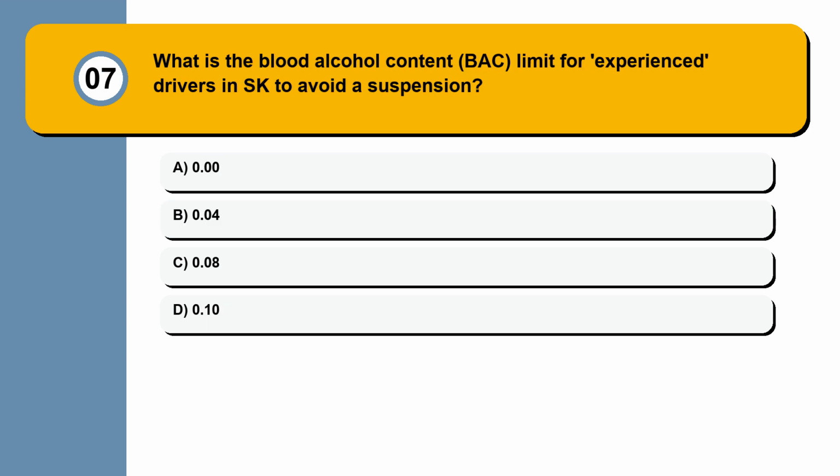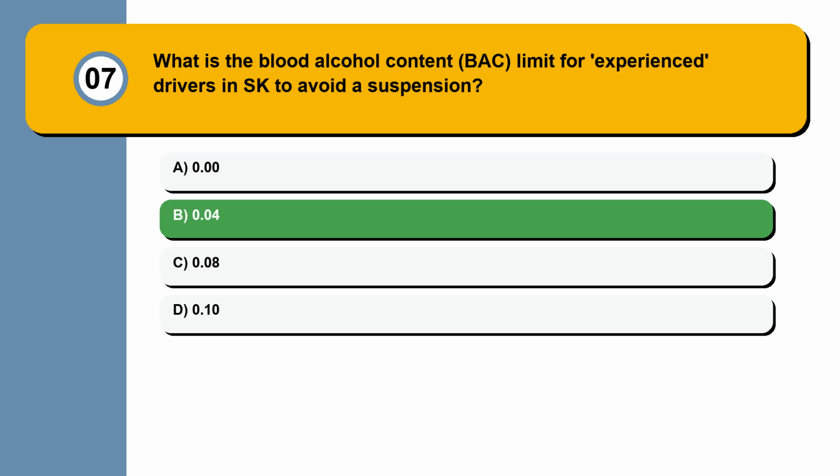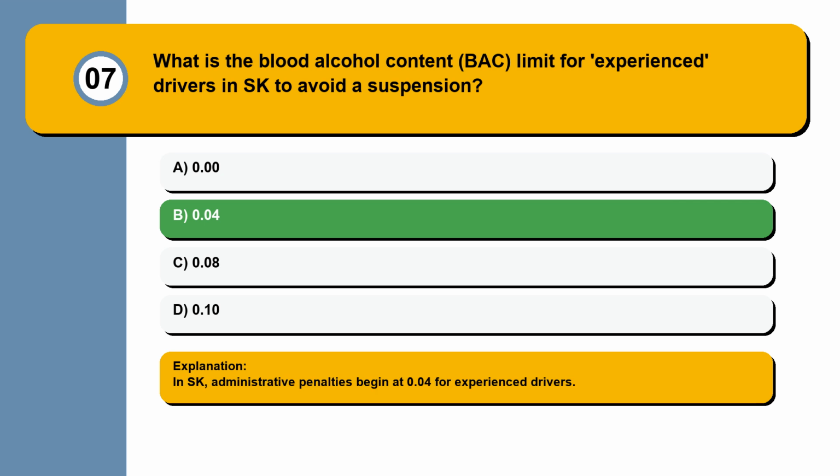Question 7. What is the blood alcohol content, BAC, limit for experienced drivers in SK to avoid a suspension? 0.00, 0.04, 0.08, 0.10. In SK, administrative penalties begin at 0.04 for experienced drivers.